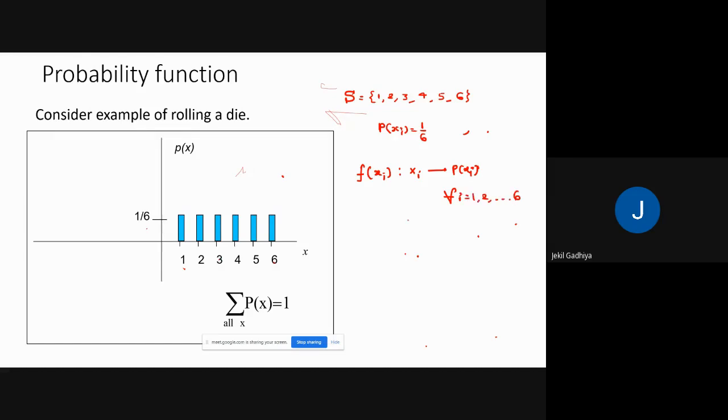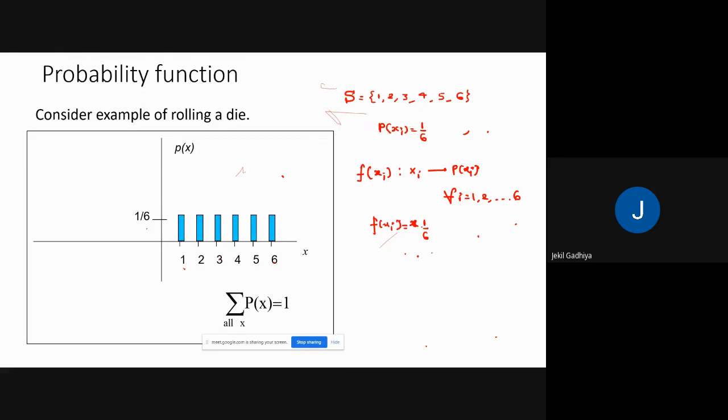And what is the value of the function? The value of the function is 1 by 6 every time. Okay, it's a constant function.